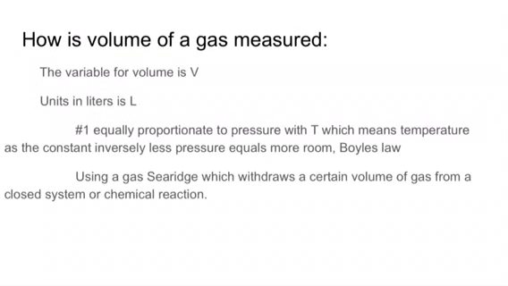Okay, now let's talk about volume of a gas, how it's measured, what the units are, and what laws go into it. We know that the variable for volume is a capital V, and the unit in liters is a capital L. Volume is inversely proportional to pressure with T, temperature, as the constant: less pressure equals more room, which is Boyle's law. This uses a gas syringe, which withdraws a certain volume of gas from a closed system or chemical reaction.